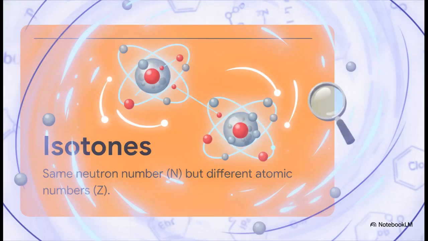And just to complete our rapid-fire atomic definitions, if different elements happen to share the exact same number of neutrons in their nucleus, but have different atomic numbers, we call them isotones. All these definitions show us just how incredibly dynamic the nucleus can be, even while the chemical identity of the element itself remains completely locked to its proton count.